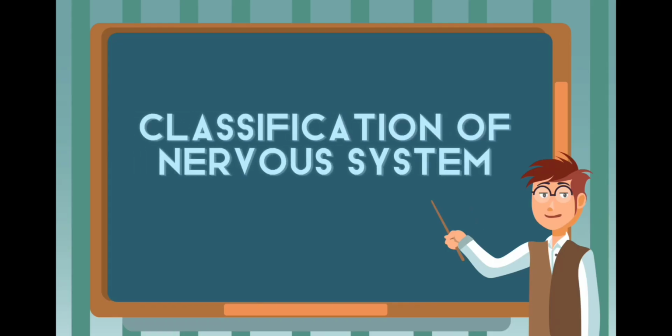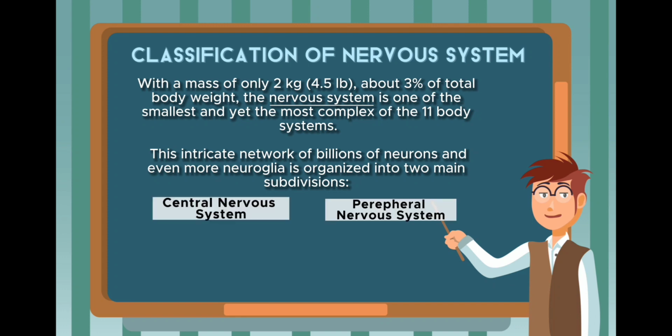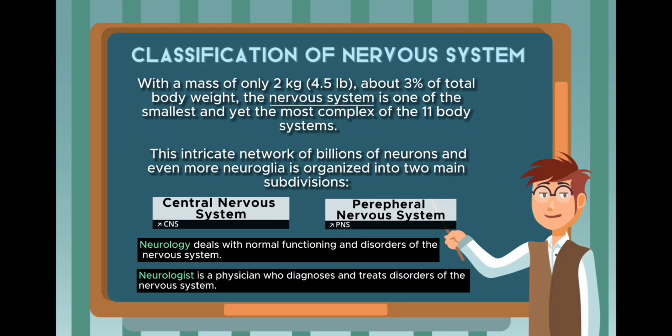Organization of the nervous system, or we can say the classification of the nervous system. With a mass of only 2 kgs, or we can say 4.5 pounds, about 3% of the body weight, the nervous system is one of the smallest and yet the most complex of the 11 body systems. This intricate network of billions of neurons and even more neuroglia is organized into 2 main subdivisions: the central nervous system and the peripheral nervous system. Neurology deals with the normal functioning and disorders of the nervous system, and a neurologist is a physician who diagnoses and treats disorders of the nervous system.